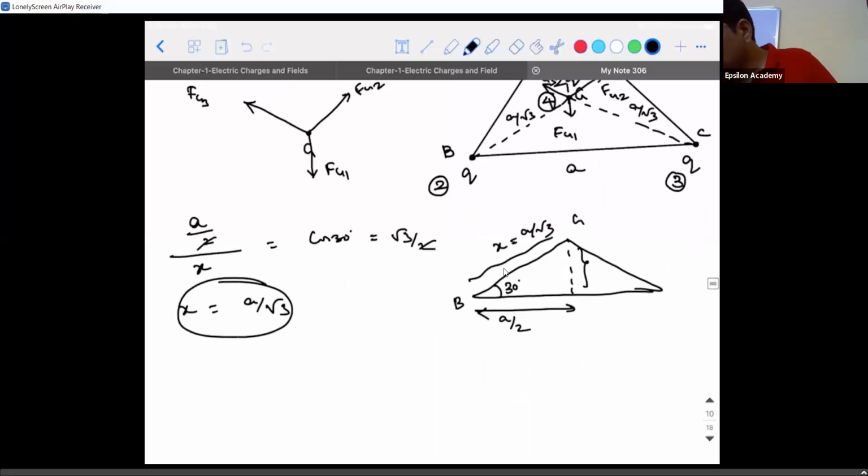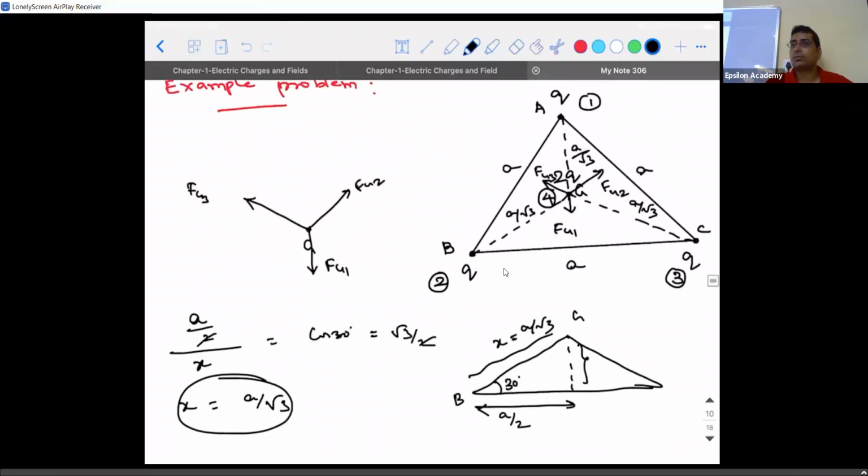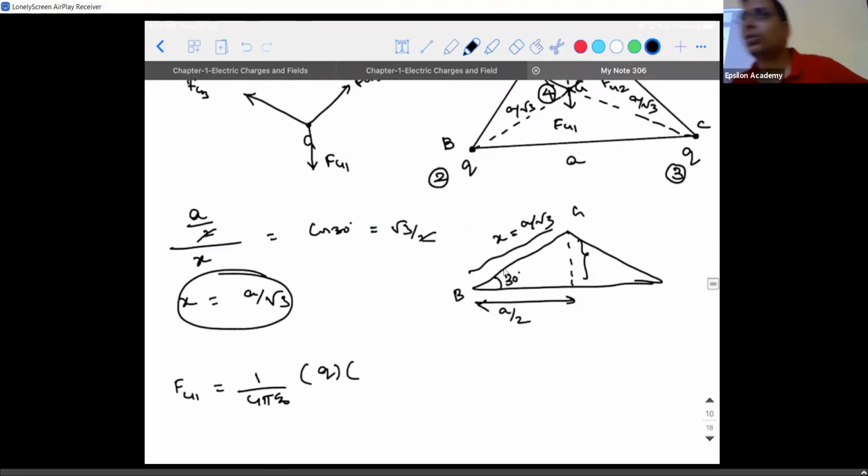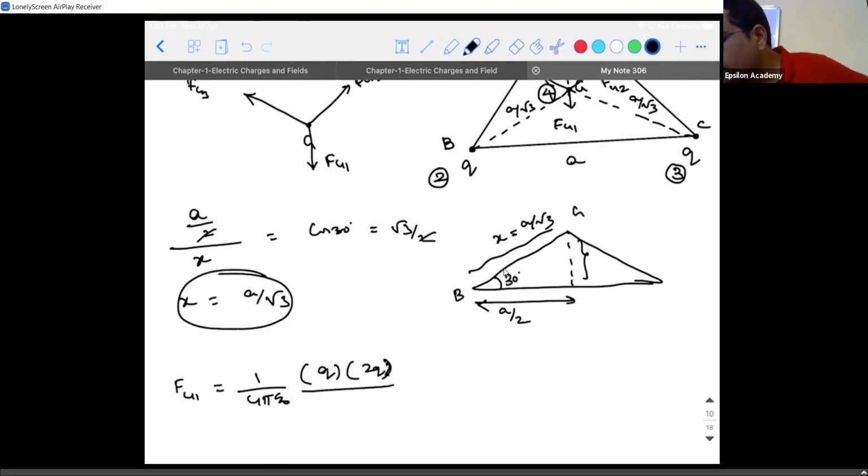So, F41 is equal to how much? 1 by 4 pi epsilon naught into the product of the charges, Q into 2Q, divided by the distance of separation between them, A by root 3 the whole square, so that is A square divided by 3.